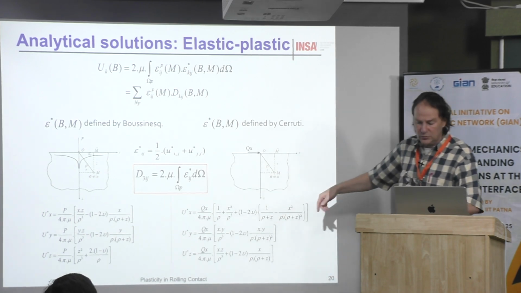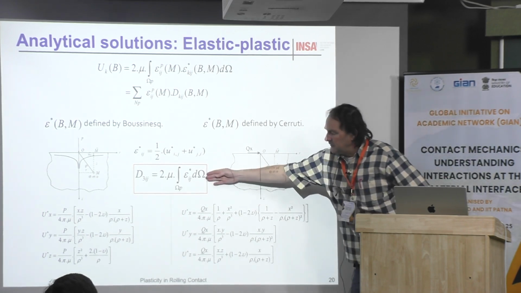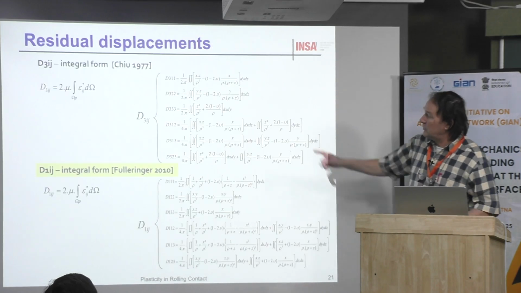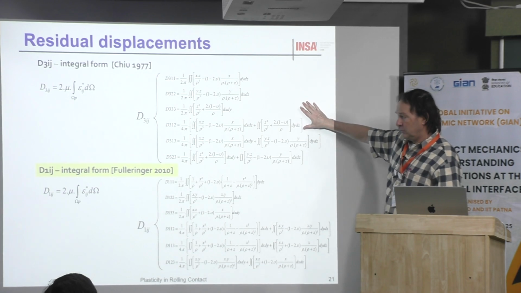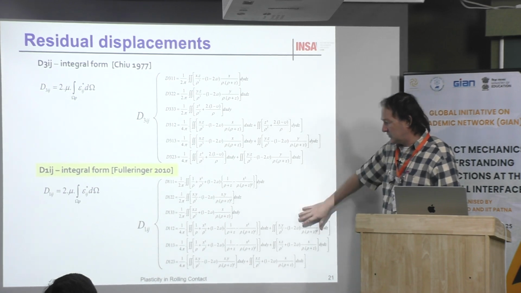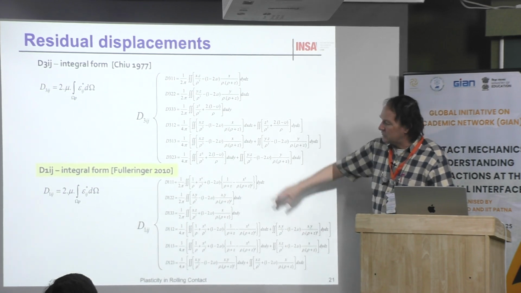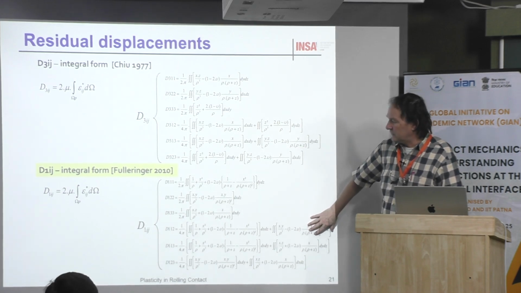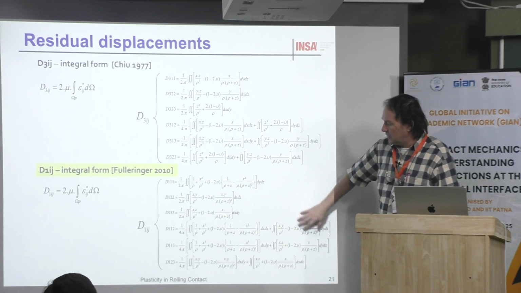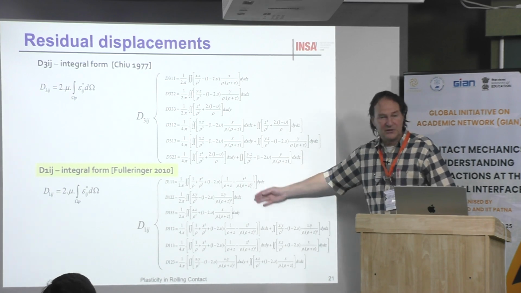Now, when you use that, you have all these equations, and the first set is due to Jacques for the normal effect, and the second set is due to another PhD student, Fuller-Ringer, who is working for Safran now. Then we had to solve that, and the same for this one.